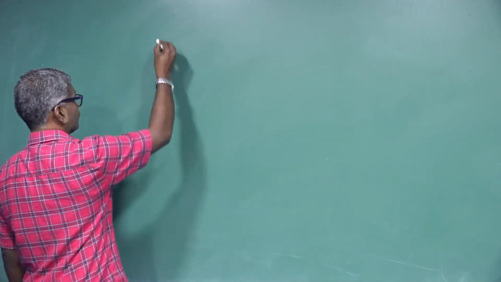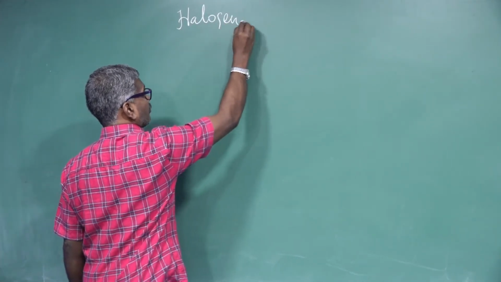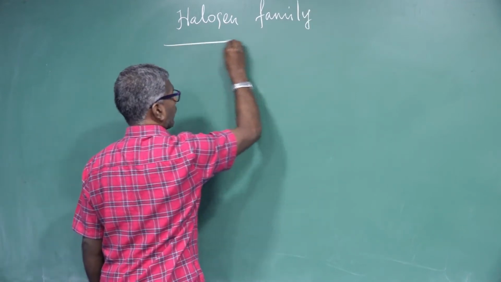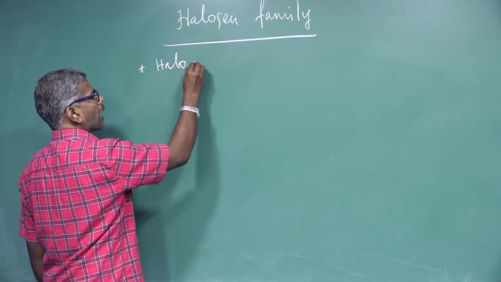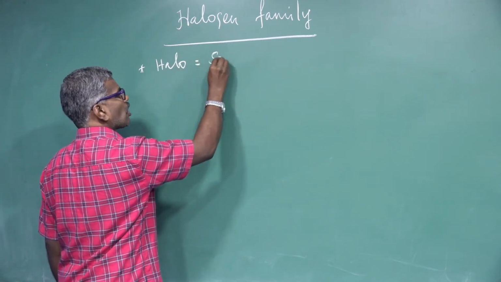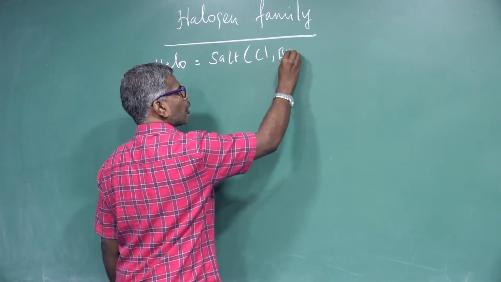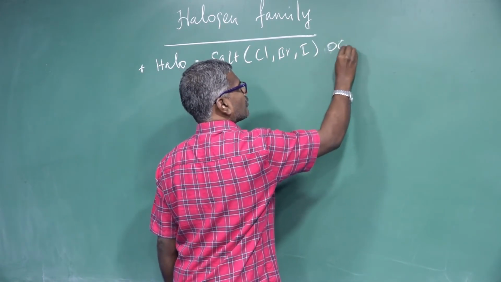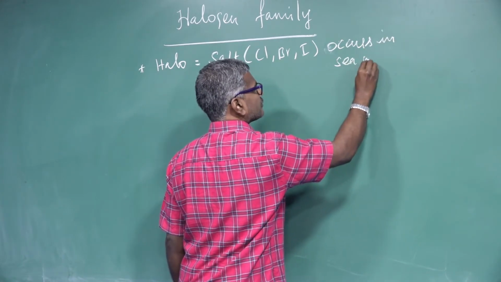Today's topic is the halogen family. Halo means salt, that is chloride, bromide, iodide, which occur in seawater.